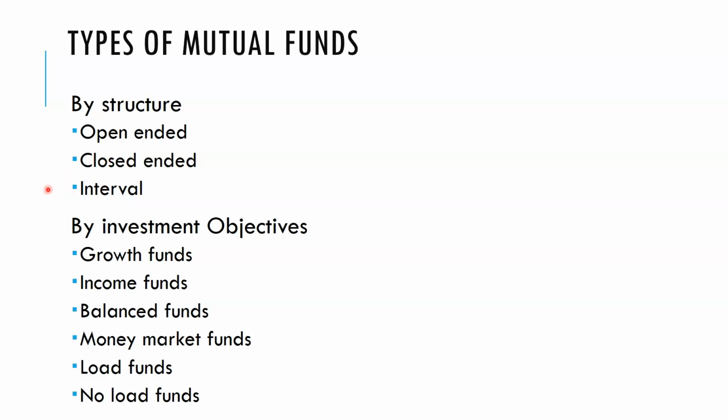Take the closed-ended scheme. I hope you are all aware that while we start the scheme, there should be a corpus, an investment required for starting up the scheme. So the scheme itself fixes a target amount to be collected from the investors, and then only the scheme is going to be started. For example, a closed-ended scheme has an investment target of 300 crores, but actually only 200 crores was subscribed at the end of the period.